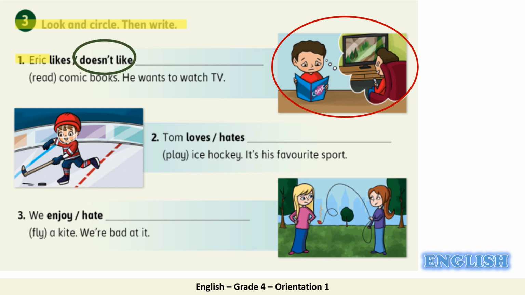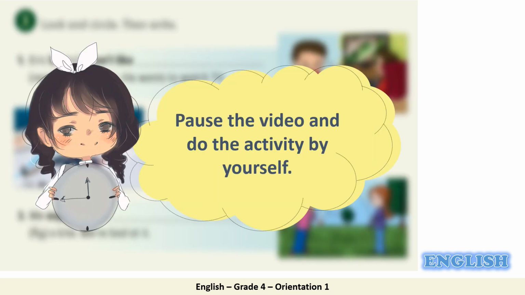Eric doesn't like. Now change read into verb plus ing form. Very good. The answer is reading. Eric doesn't like reading comic books. He wants to watch TV. Now pause the video and do number 2 by yourself.